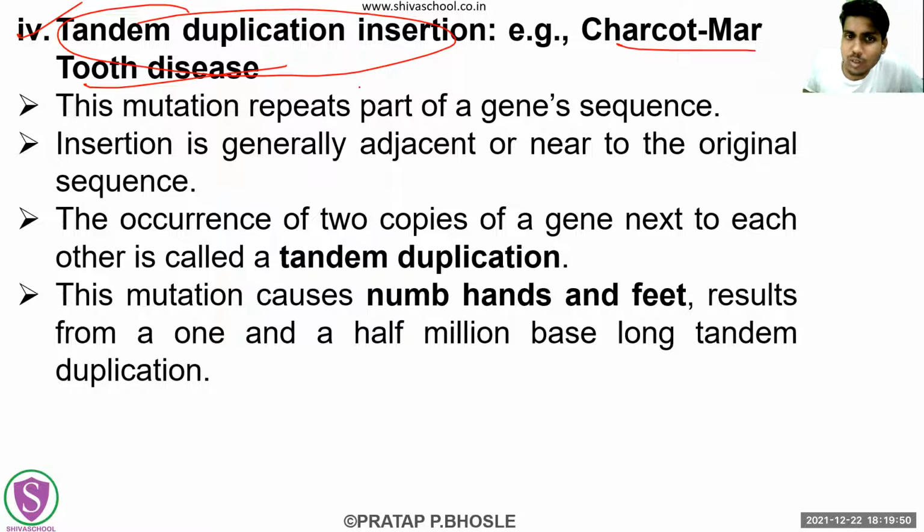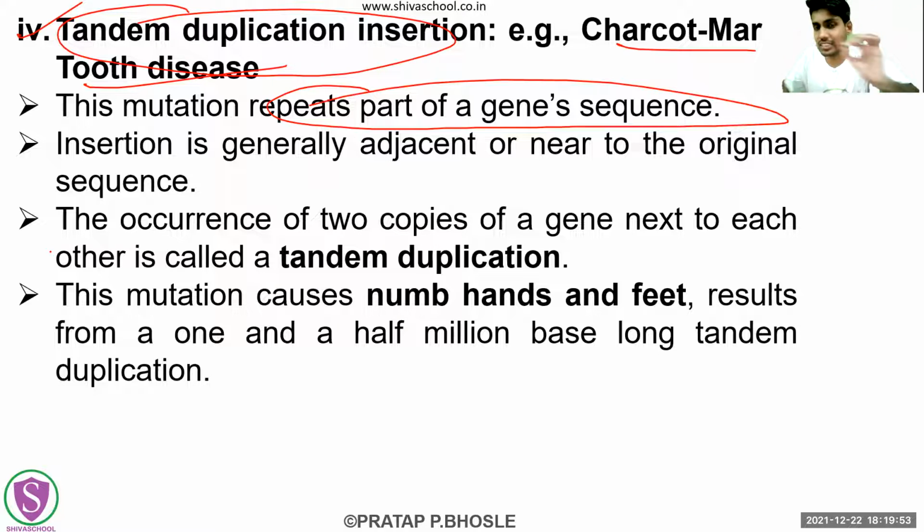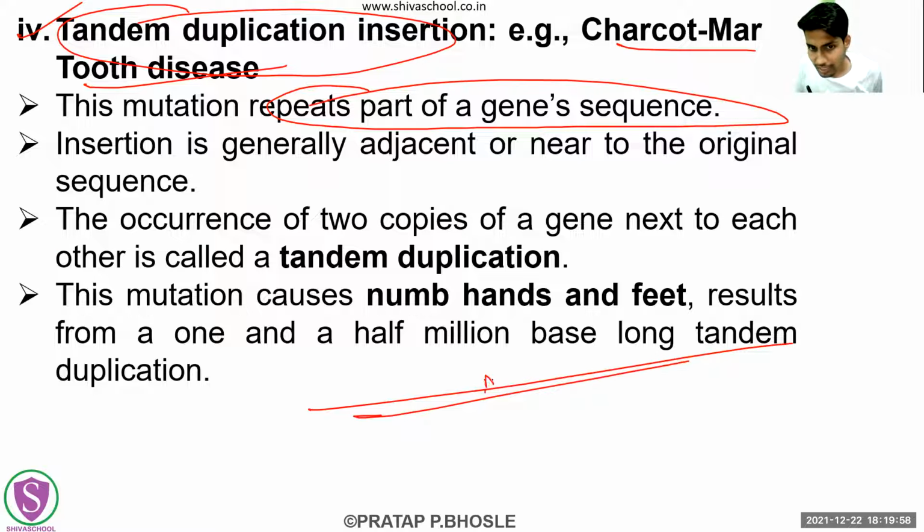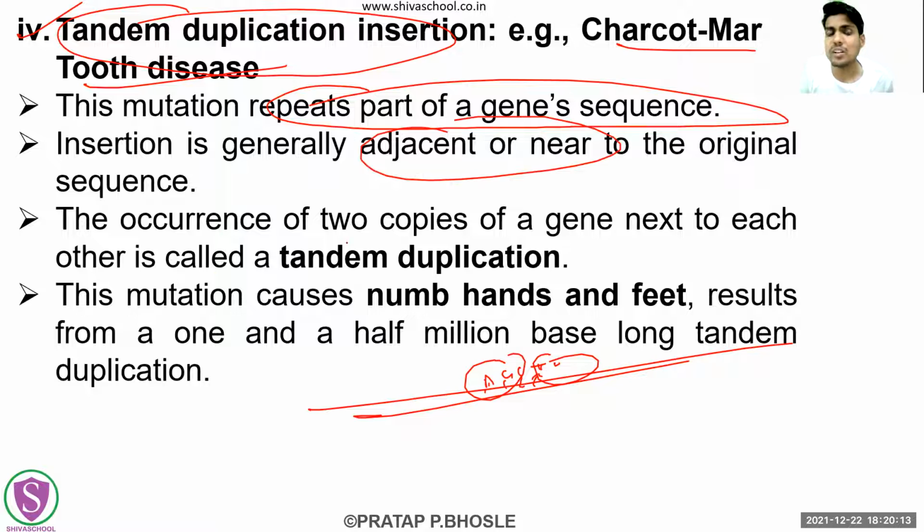The mutation is going to repeat a part of a gene sequence again and again. Suppose there is a particular gene sequence: adenine, guanine, cytosine, thymine. Any part of that gene is getting repeated by that mutation. The same part is repeating in the gene, and it is generally adjacent or near to the original sequence. Whatever this AGC is, here only this AGC is getting added again and again. So it is going to be immediately adjacent or near to that original AGC sequence.